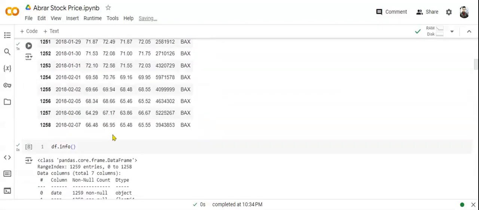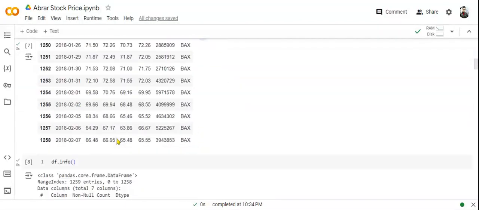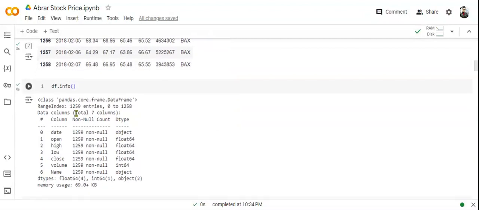Then we use the .info function to show the data types of the elements: date as an object, open as float, high as float, low also as float, and close also as float, but volume as integer, and finally name as an object.